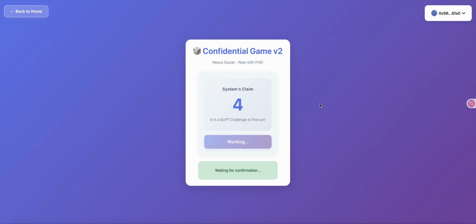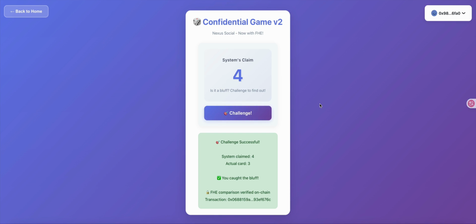Once the transaction is sent, the system will carefully compare the declared card with the player's actual hand, perform a calculation on-chain, and then return the result. For example, this time, it's as if we've caught them cheating. Their actual hand and the declared card simply do not match. Then, in the next round, he will swap another card, and we will repeat this operation again. If his declared card and his actual hand are consistent, then we lose the game.